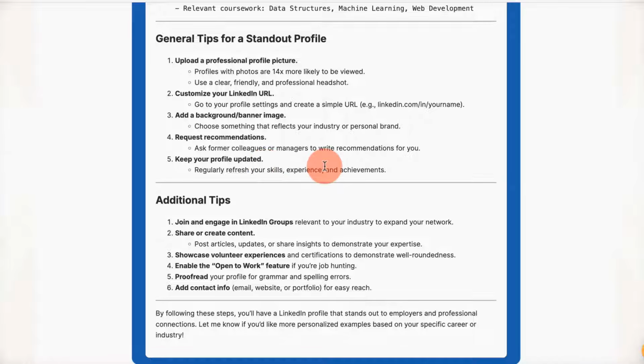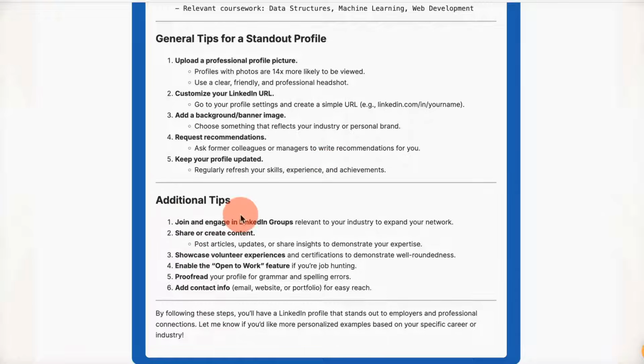It's very important to keep your profile updated. It doesn't matter if you are not active, if you're not posting. What is important is that you keep updating your learning, your skills, your professional changes. For example, if you switch from one job to another, you need to keep updating that. Whatever role you're doing, just make sure to add those skills as well.